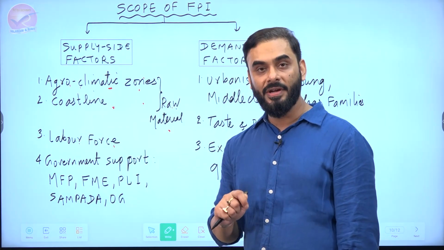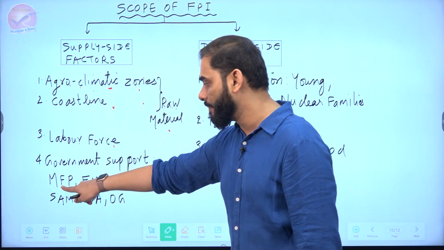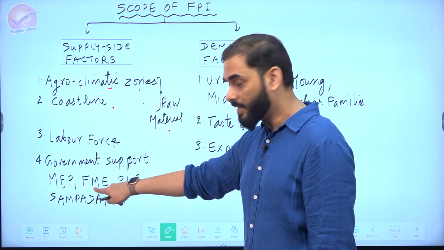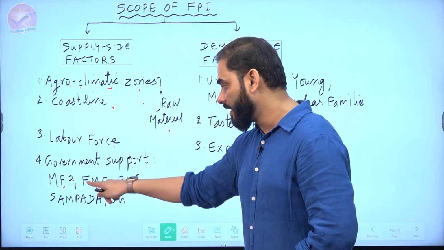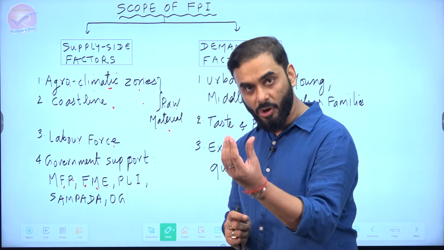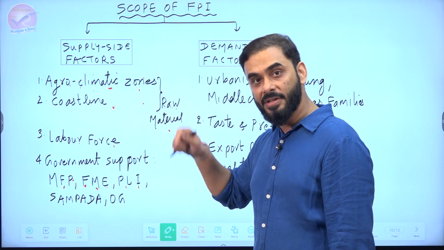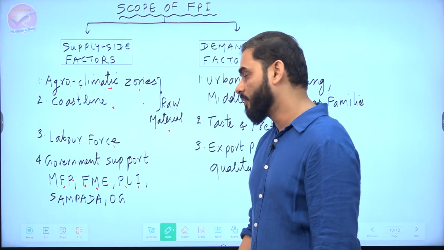Now, the Government of India also provides support to the food processing industry through programs like Mega Food Park and formalization of micro food processing enterprises. So under Mega Food Park, the government supports big food processing industries. Under FME, the government supports small micro food processing industries. Production linked incentive the government has started so that India starts to export more processed food outside India.